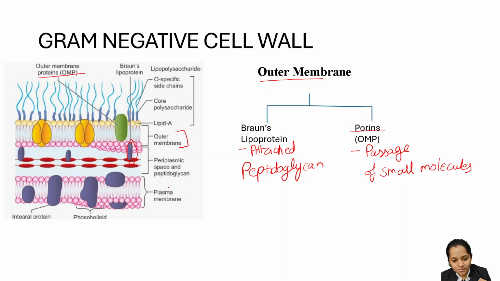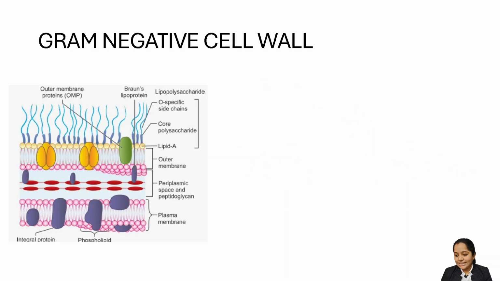So always start from your plasma membrane, then the peptidoglycan, then the outer membrane, which has Braun's lipoprotein and porins, that is outer membrane protein. Till here, clear? Now coming to something which is like a VIP badge for your gram negative cell wall, something which the gram negative cell wall is very proud of.